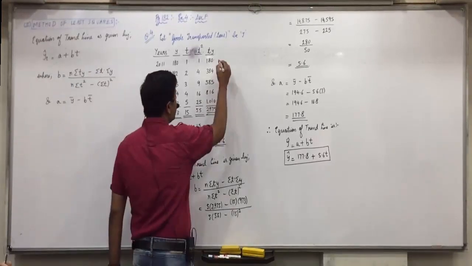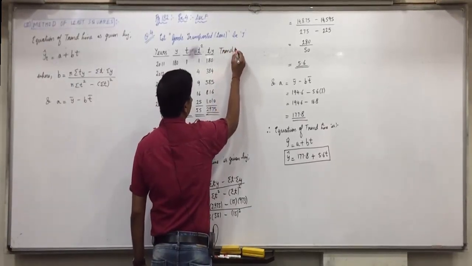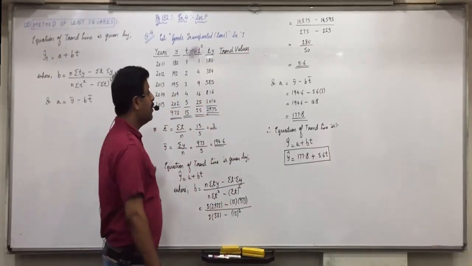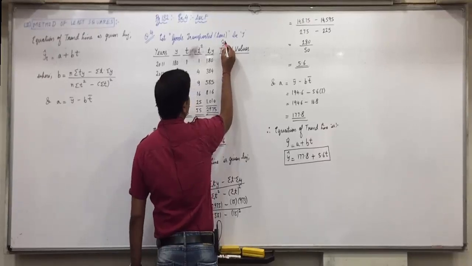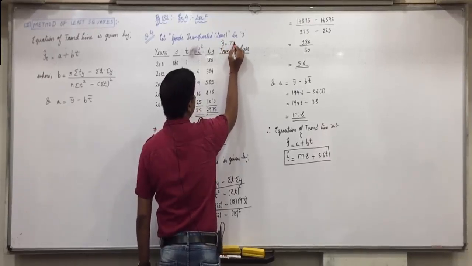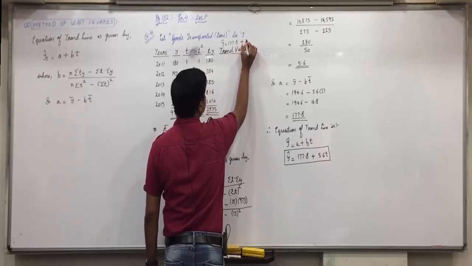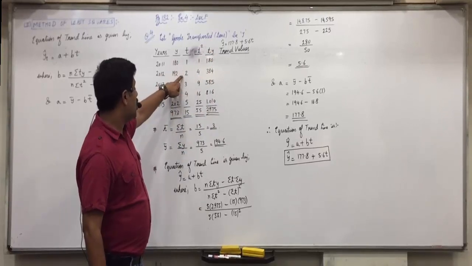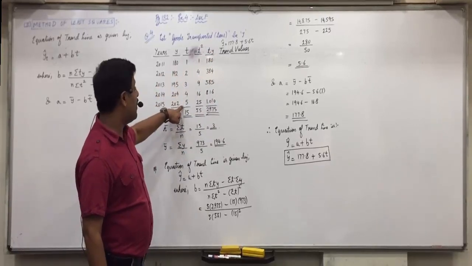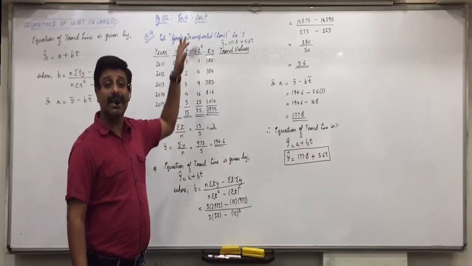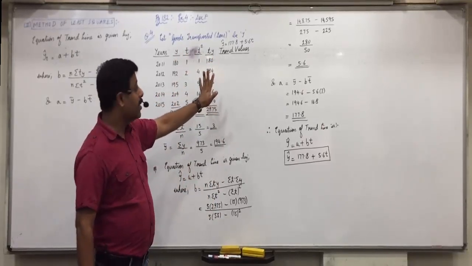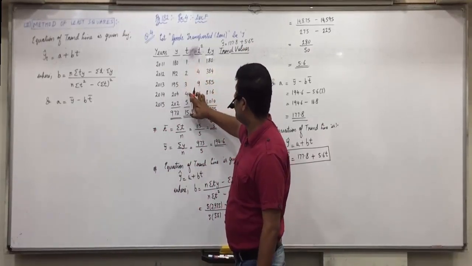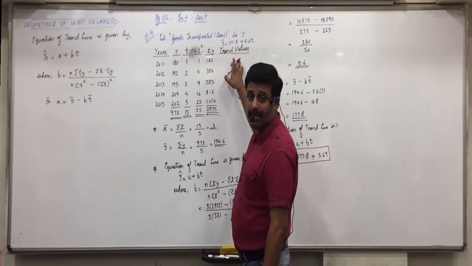Put your pens down. I'll explain the actual concept, then the shortcut. How to find the trend values. The equation we have got is y cap equals 177.8 plus 5.6 t. In t we have to substitute 1, 2, 3, 4 and 5 and get the value of y cap. These are the trend values, the estimates of each year.